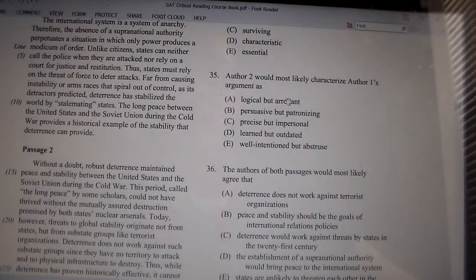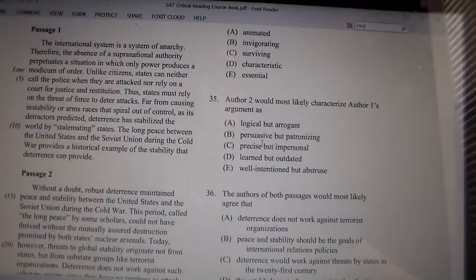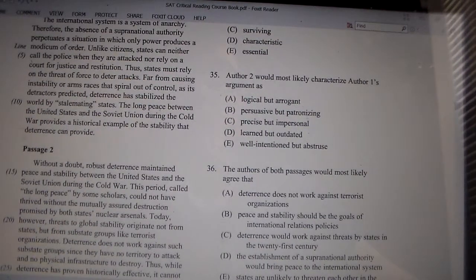Logical, but arrogant? No, doesn't say it's arrogant. Persuasive, but patronizing. Okay, for those of you that don't know what patronizing means, let's just put a pin in that. We'll come back to it. Precise, but impersonal. Learned, but outdated. Well-intentioned, but abstruse. Well, I think we have to go with this one, right? He's not saying that it's arrogant or patronizing or abstruse. He's agreeing with it. It's a learned argument, but it's outdated. It doesn't work anymore. Situations have changed. So D has to be our answer.